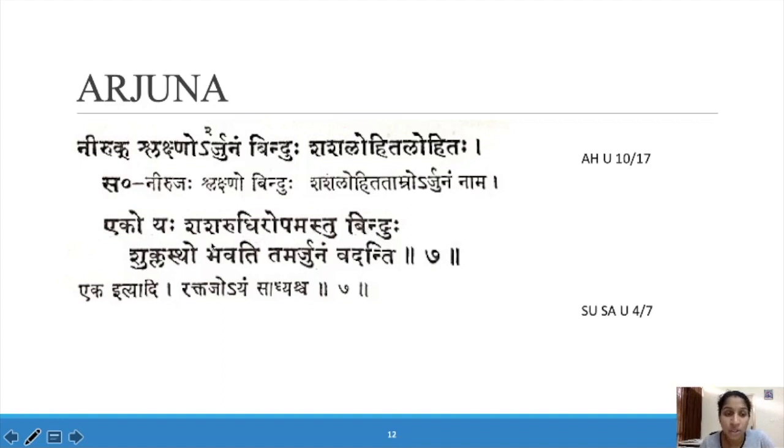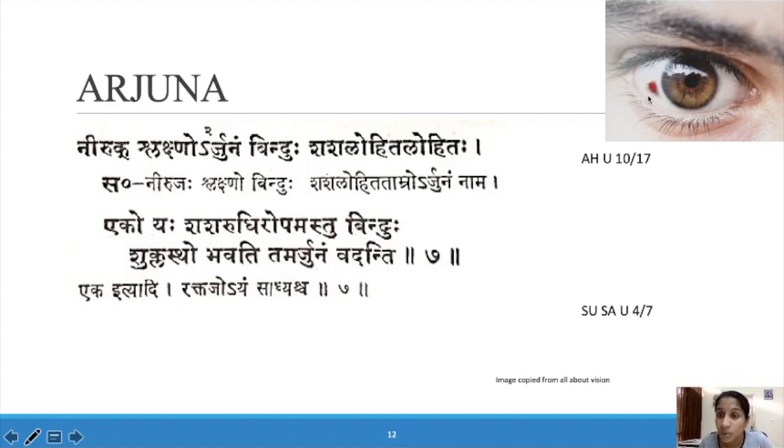Binduhu, one dot, seen in Shukla Bhaga, is known as Arjuna. So in Shukla Bhaga you can see one bindu that resembles the lohita varnam, the blood of a rabbit.